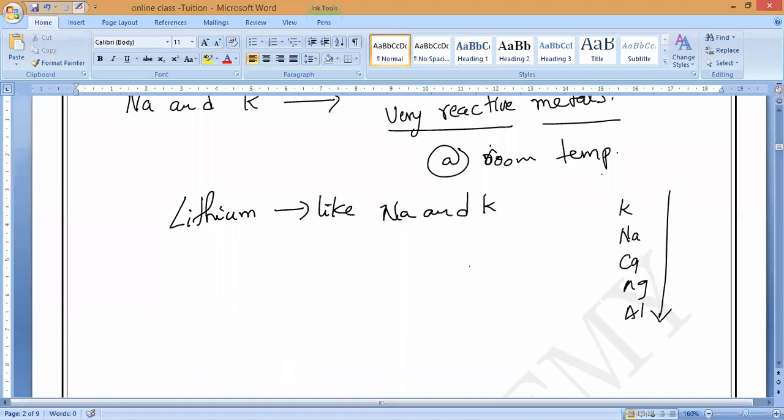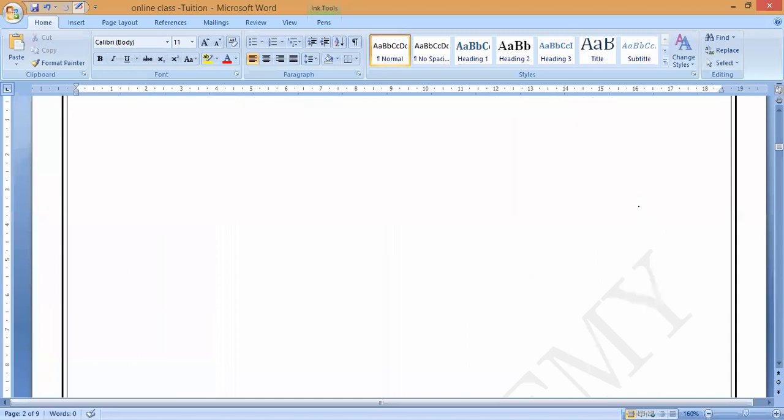Actually, in some advanced books, the metal activity series starts with lithium. But your class 10 textbook starts with potassium only, so we will start with potassium. But lithium is the same as potassium and sodium.